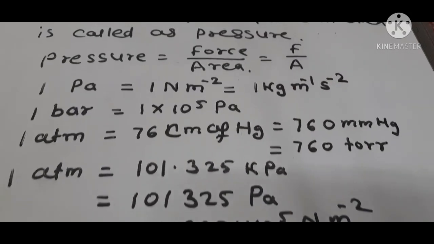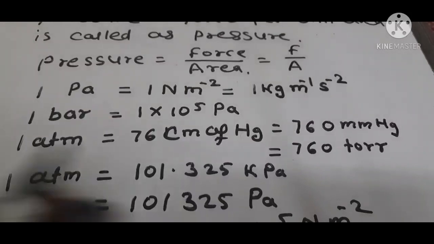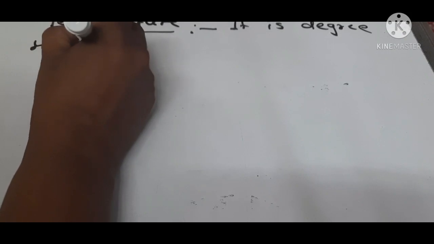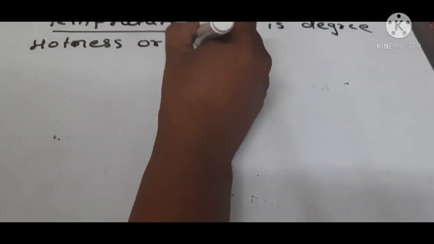Now the next property is temperature. What is temperature? Temperature is the degree of hotness or coldness.